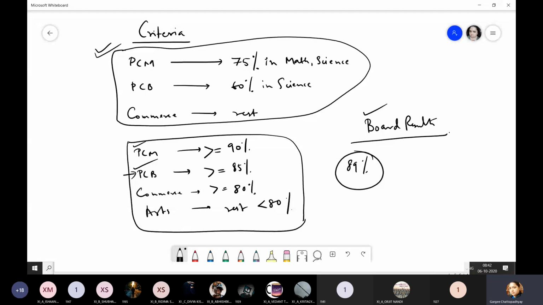And if it is a liberal organization, they may still allow you PCM. Some person got 45%, barely managed to pass. That person would be going hands down into arts. He will be denied PCM, denied PCB, denied commerce. He would be going into arts. Okay, so this is how programs are also created.